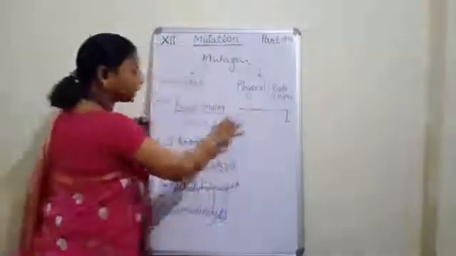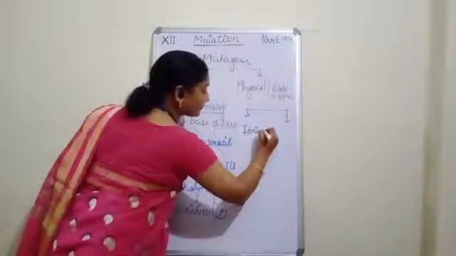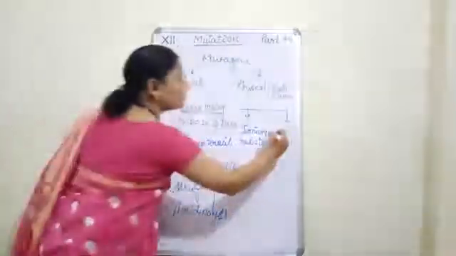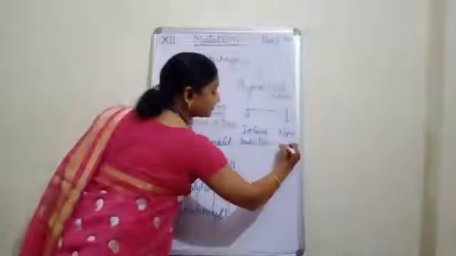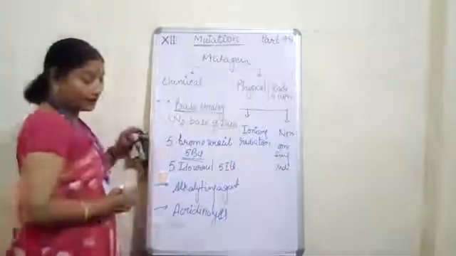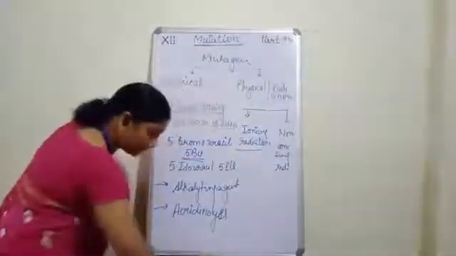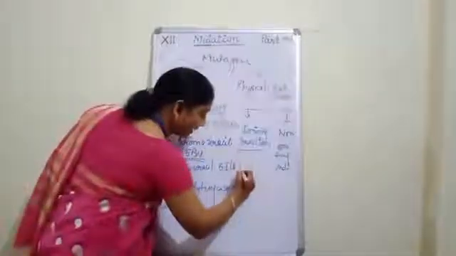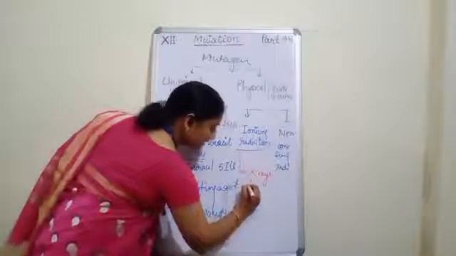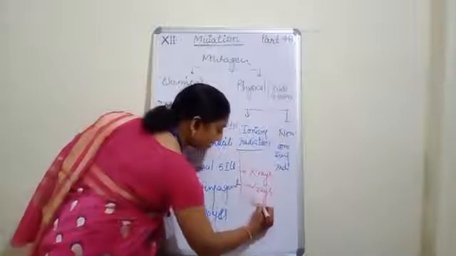Now I am writing here physical or radiation. It can be of two types. Number one is ionizing radiation. And number two is non-ionizing radiation. Now, in case of ionizing radiation, we have four different types of rays. Number one is X-rays. Then second is alpha rays. Then third is beta rays.